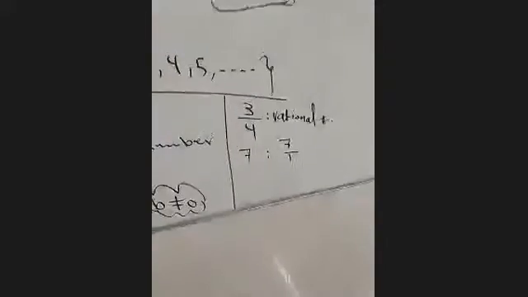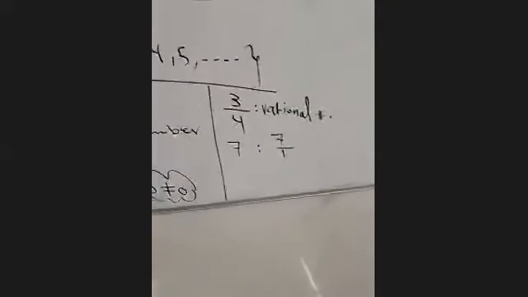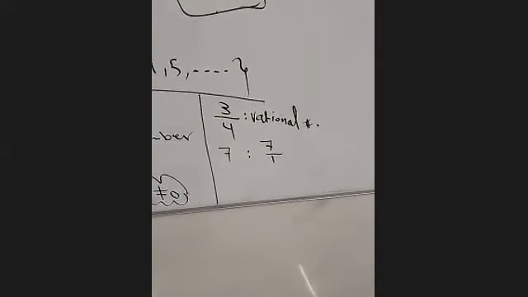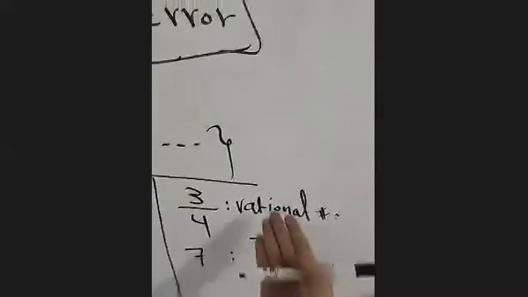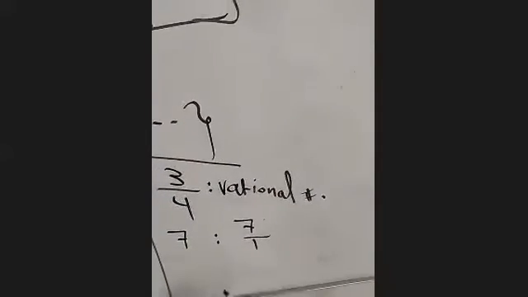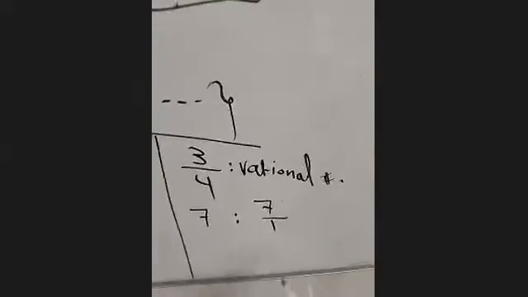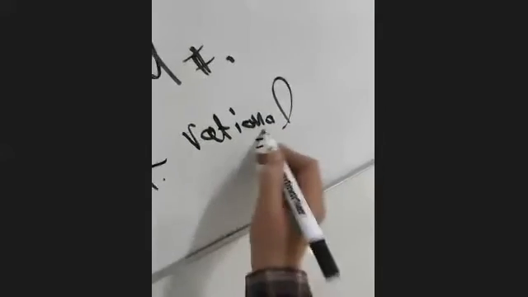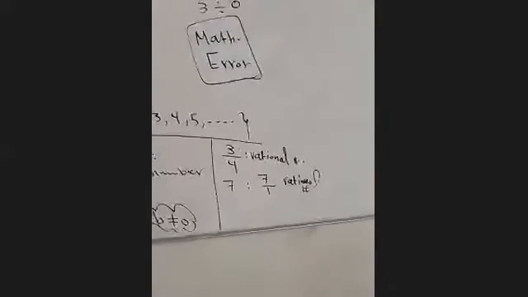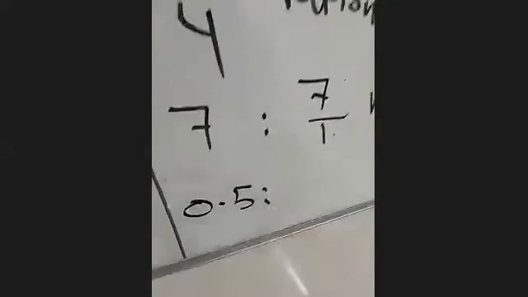For 7, can we make it 7 over 1? Can we or we cannot? Yes, we can. 7 can be written as A over B. 7 is an integer, 1 is an integer, 1 is not 0. So yes, it is a rational number. What's the big deal? I can write it as A over B. Now, 0.5. Is it a rational number?